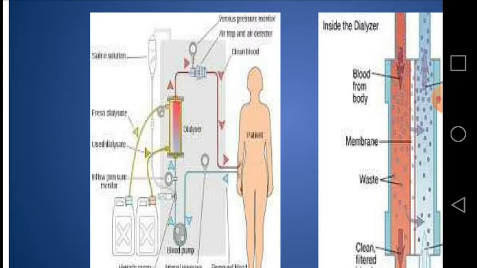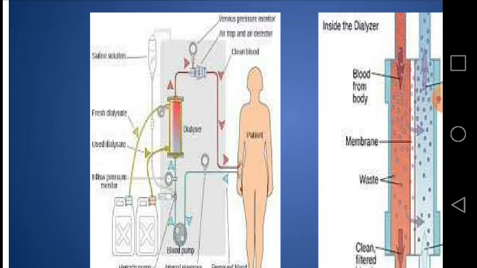The venous return to the patient has an air detector and air trap to prevent bubbles of air entering the bloodstream. Blood may clot when it comes in contact with the internal surface of the tubes and dialyzer. To avoid this, an anti-clotting agent called heparin is added to the blood entering the dialyzer. A solution called dialysis fluid is also pumped through the dialyzer. Waste products, water and salts are removed from the patient's blood and collected in the dialysis fluid.